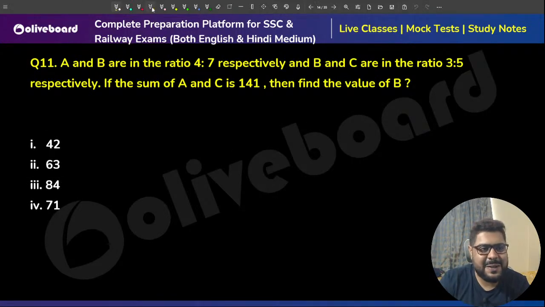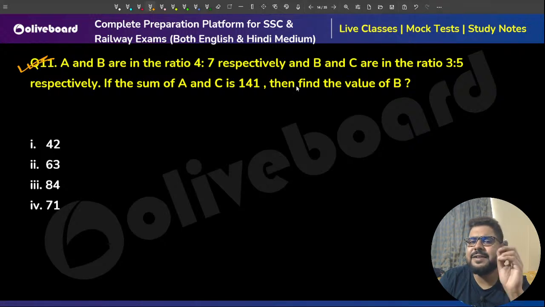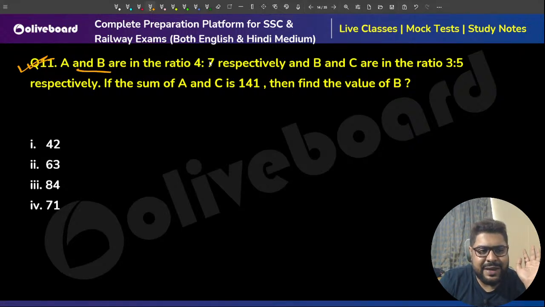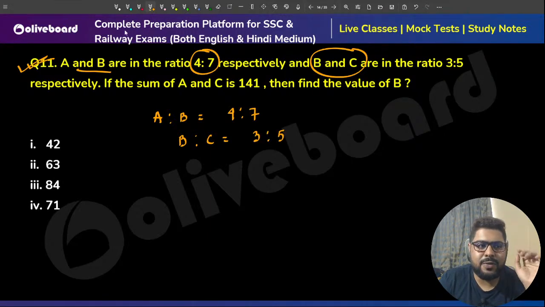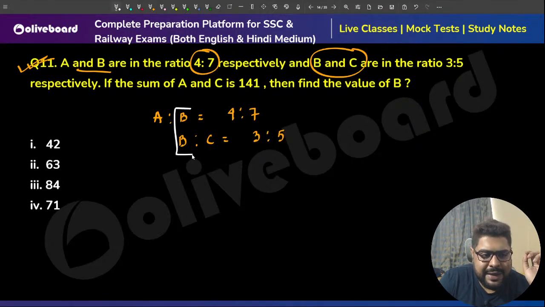Next one, sir. Very, very simple. A is to B, 4 is to 7. Let us write it down. B is to C, 3 is to 5, sir. Now you understand what we do? So on the left hand side B is equal. On the right hand side also we need to make B equal.